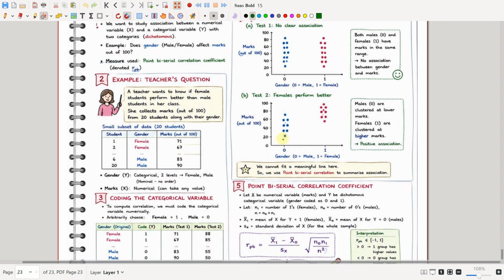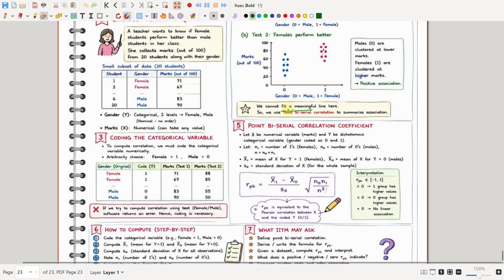The male students are clustered together towards the low marks, while the female students are clustered together towards the higher marks, which means there is a positive association between gender and marks. Since they are classified as two categories, you cannot fit a meaningful line here.